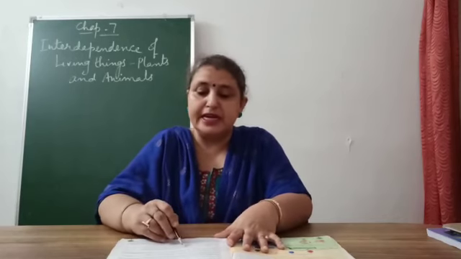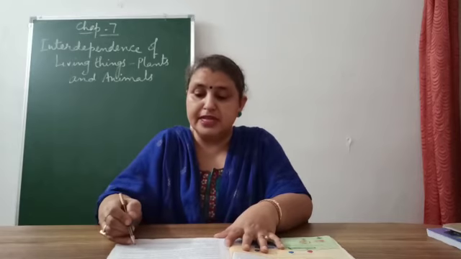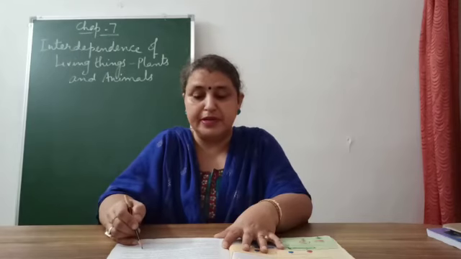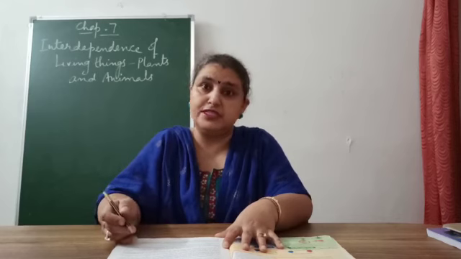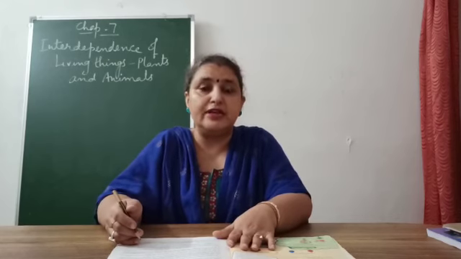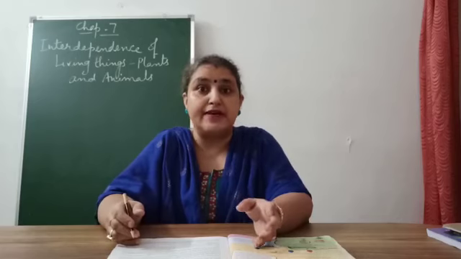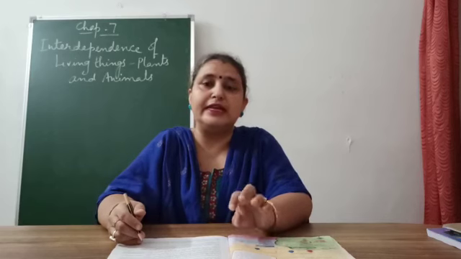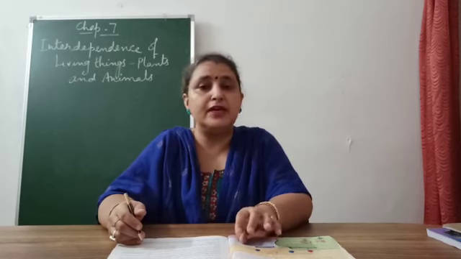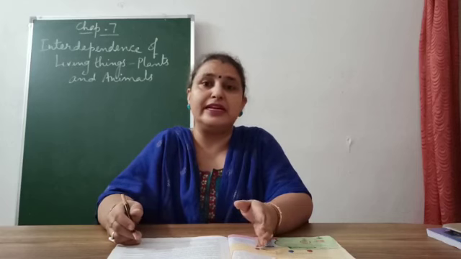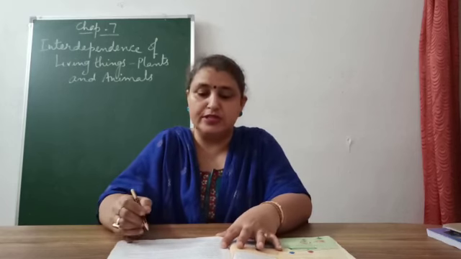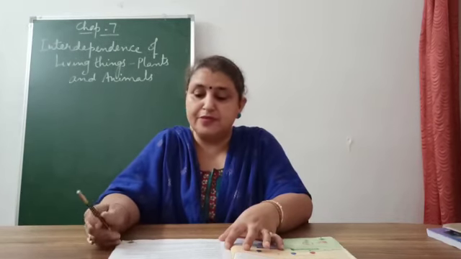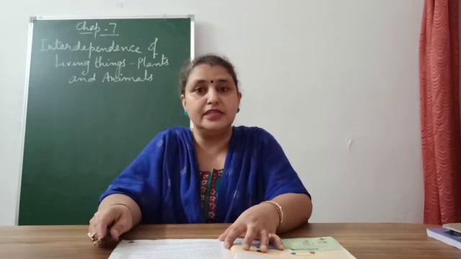When animals die, their flesh is eaten by other animals. The leftover is eaten or decomposed by microorganisms, thus keeping the environment clean. You know about the scavengers. They have this duty only. Whenever the animal dies and nobody is there to pick up that animal, the scavengers like crows and vultures all come and sit and eat away that dead body of the animal. So they are called the cleaners. They clean the environment, correct? So this is what they are saying over here. Living beings can be broadly divided into 3 categories: producers, consumers and decomposers.